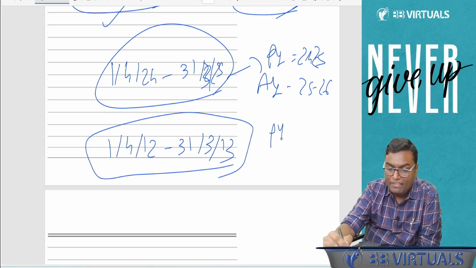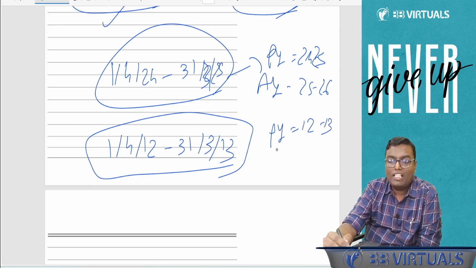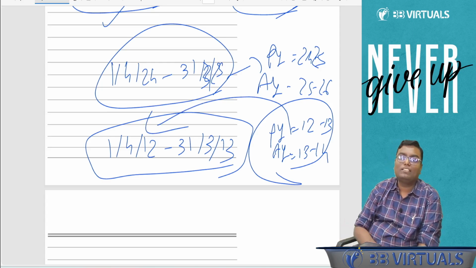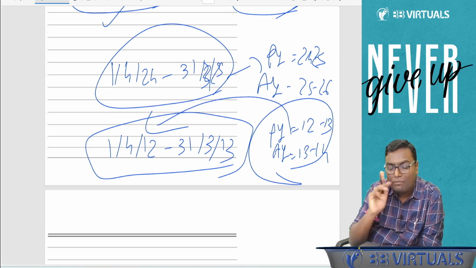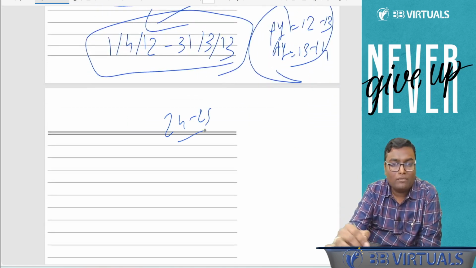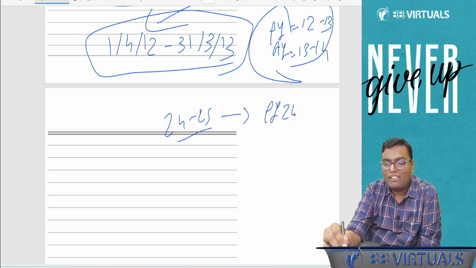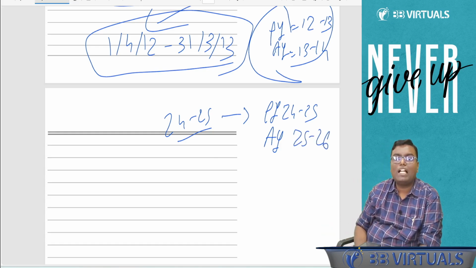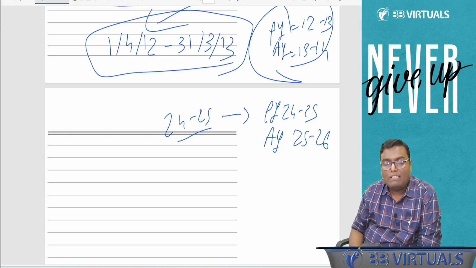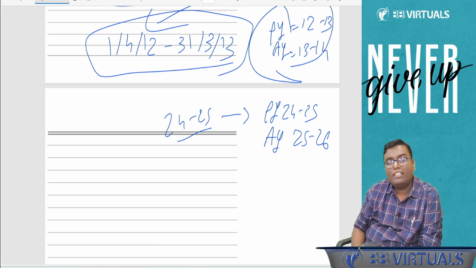One will be called PY 1213. Second will be called AY 1314. Both of these names belong to the same year, that is 1213. Achha, for your exam, I earlier asked you which financial year is applicable. You all replied 24, 25. So this has two names. Previous year 24, 25 or AY 25, 26. And in both cases we are referring to PY 24, 25. Previous year means the year in which we earn the income. Assessment year is the year in which we calculate the income.